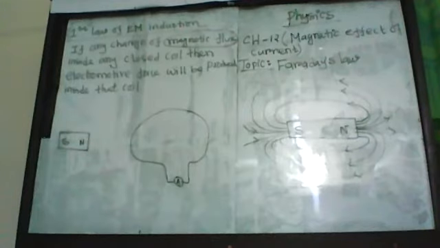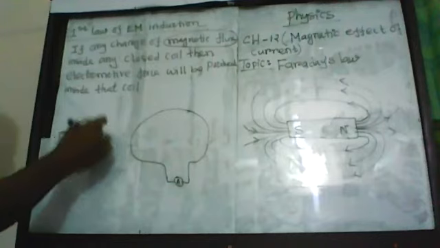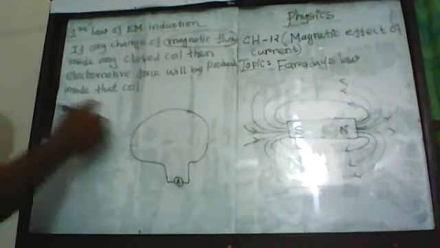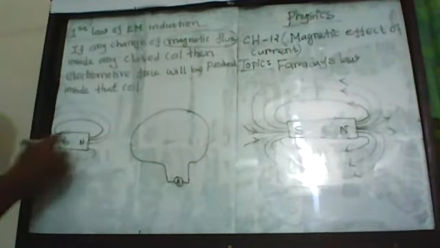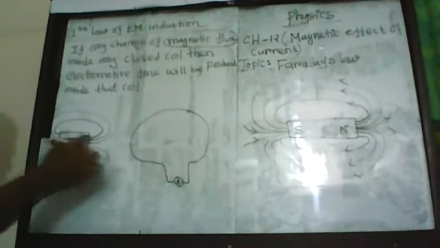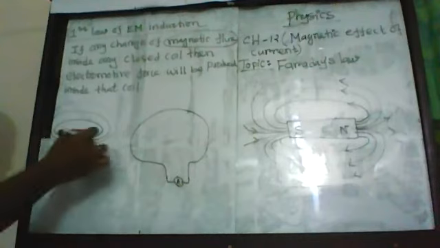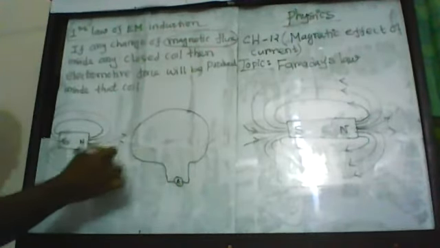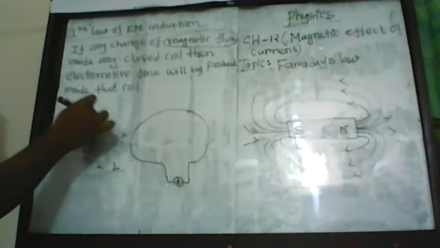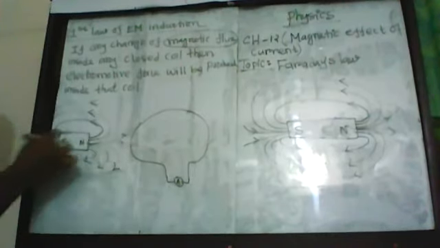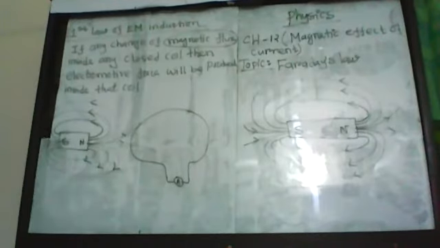Now, magnetic lines of force go out from the north pole in this direction. They move from north pole to south pole and enter into the south pole.